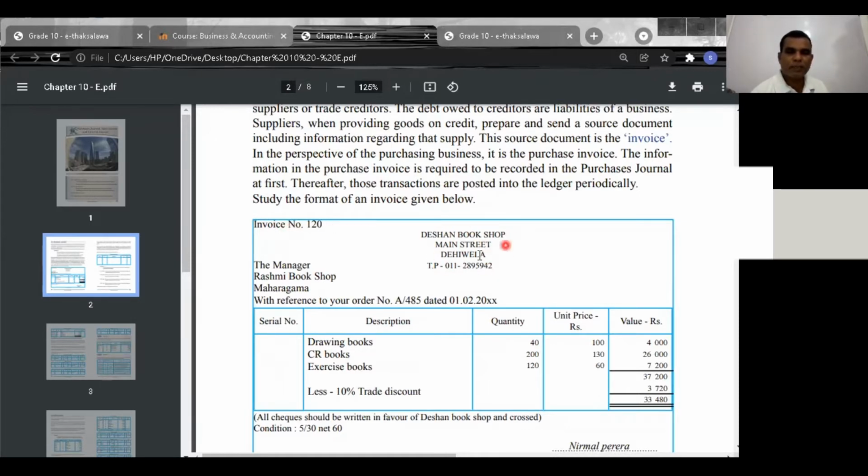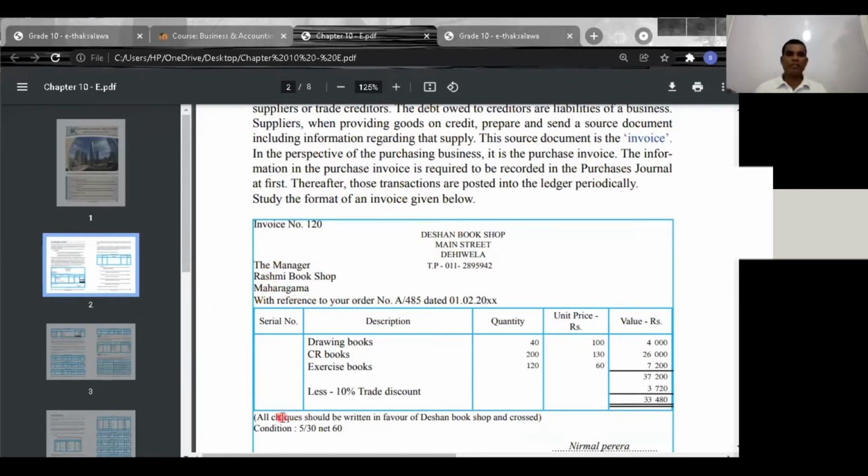Now this is the person who buys or sells. This is the seller. This is the buyer, which refers to your order. Now this is the seller or supplier. This is the buyer.